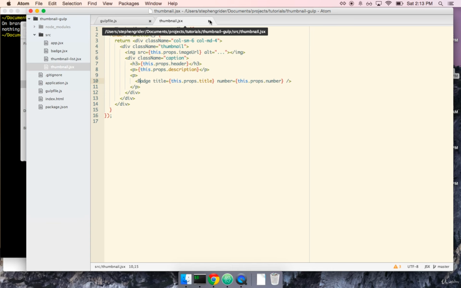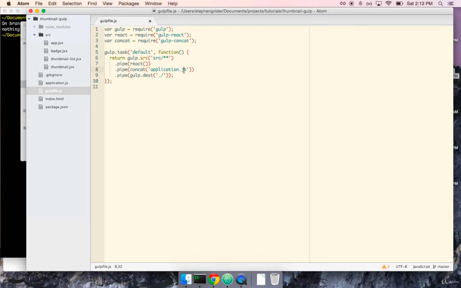As a reminder, Browserify makes use of that require keyword to figure out what order it needs to load the files in. Okay, so let's get started with our Gulpfile.